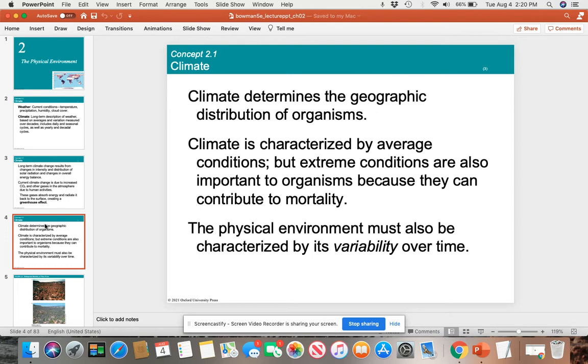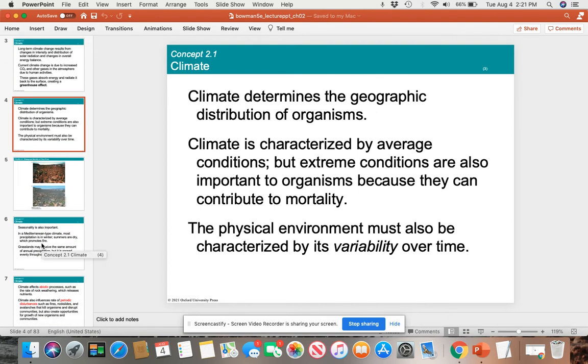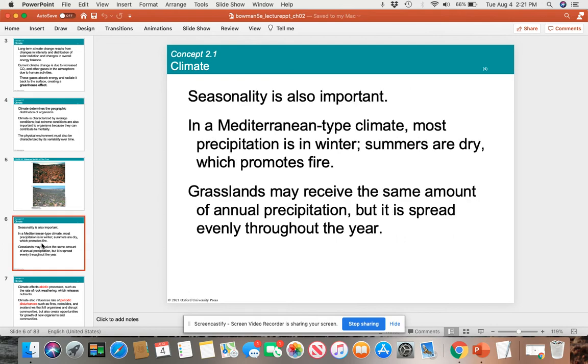Climate, which once again is long term, looks at the geographic distribution of organisms simply because the conditions involved allow organisms to make a decision on where to live. And so this is very important in the distribution of organisms. Because of climate, you have seasonality, and this determines whether organisms stay or migrate to different areas where they feed or they mate or find a mate.